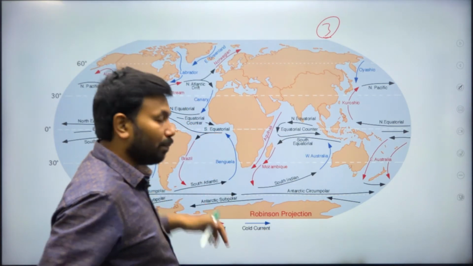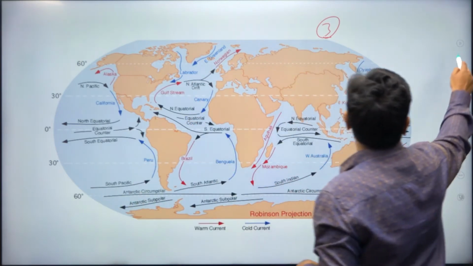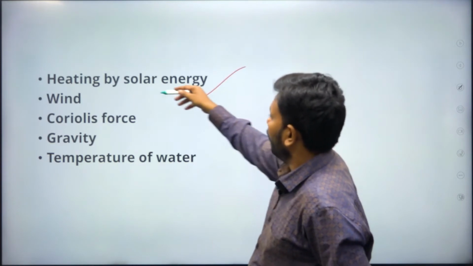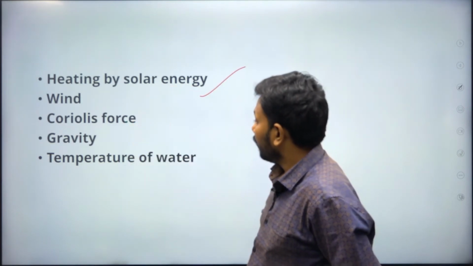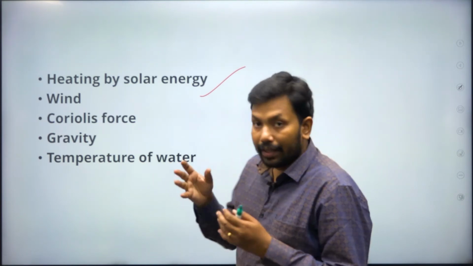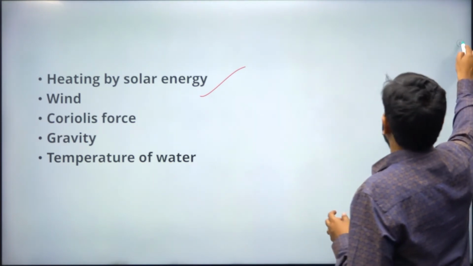Fishing zones, for example, on the coast of Peru. As you can see, these are the few factors: heating by solar energy, wind, Coriolis force, gravity, temperature of water. For example, gravity is also one factor. El Nino and La Nina is also one factor. I will show you how.